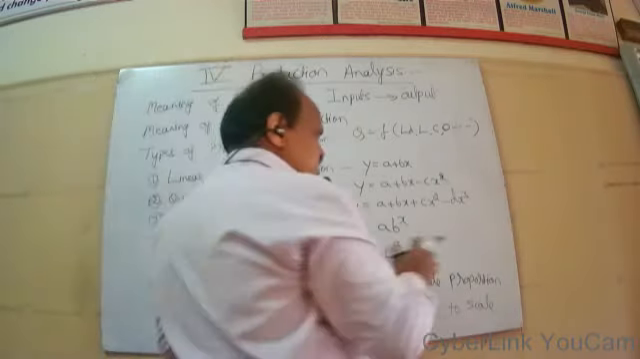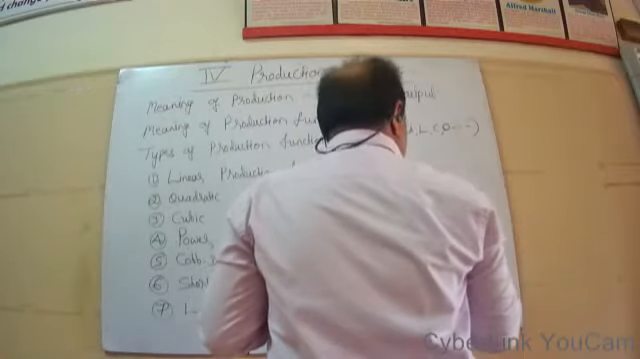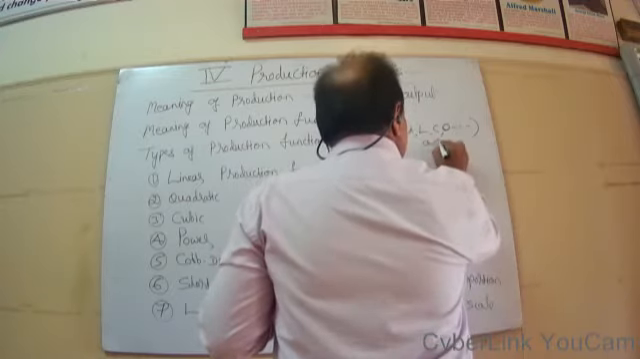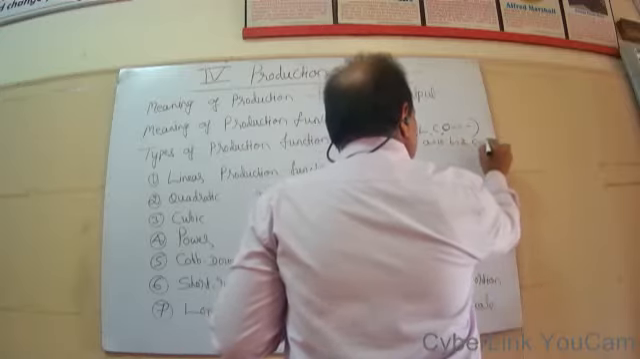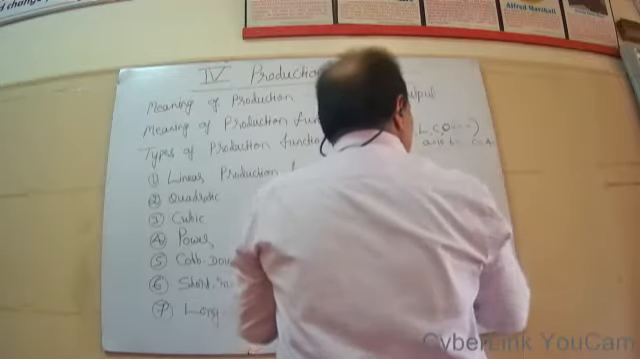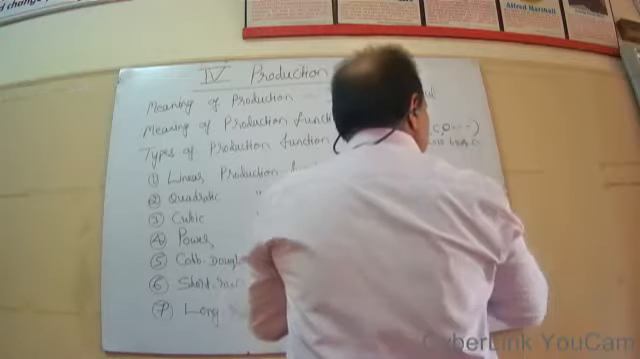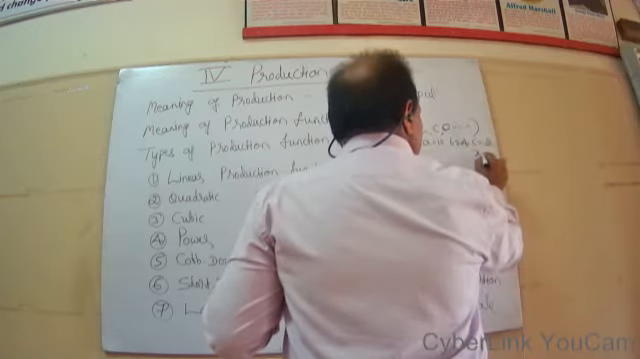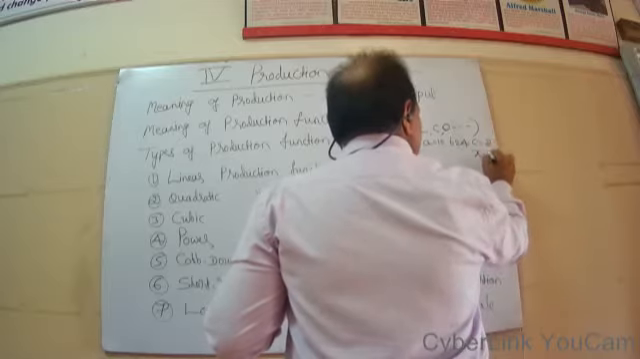Let us consider the same example. So I can write here, if A is equal to 10, B is equal to 4, and C is equal to 2, X is equal to 1.